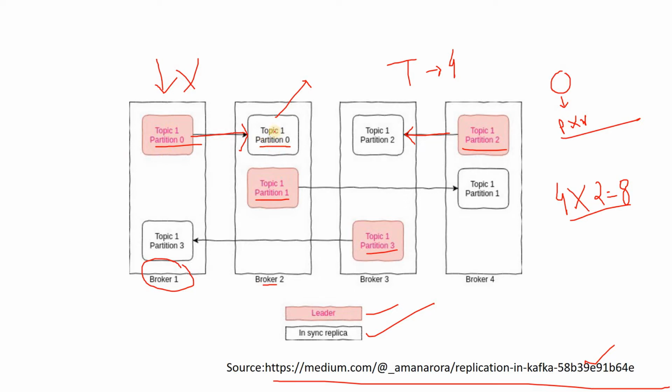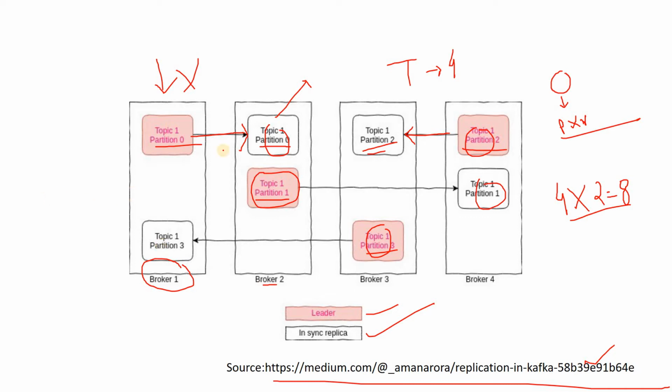The others are termed in-sync replicas. Apart from the leader, whatever other copies of the partition are in other servers as replicated data are termed in-sync replicas. The leader is responsible for sending and receiving data for the partition, and all other replicas are called in-sync replicas. For partition 0, this one is the in-sync replica. For partition 1, this is the in-sync replica and this is our leader. For partition 2, this is the leader and this is our in-sync replica. For partition 3, this is the leader, which serves all read and write requests, and this is our in-sync replica. That's how it happens.